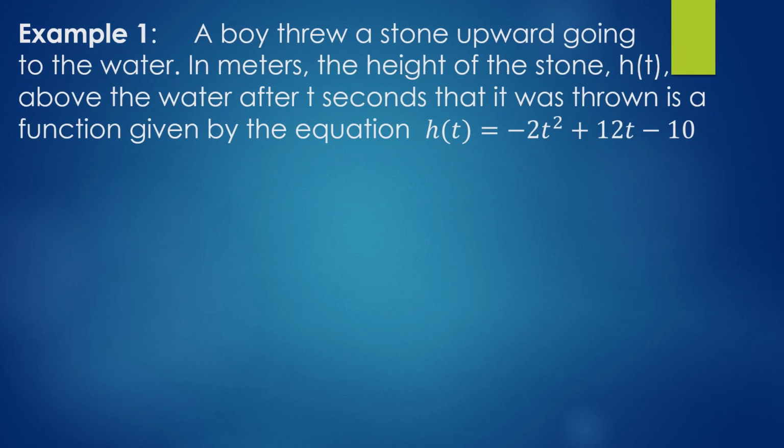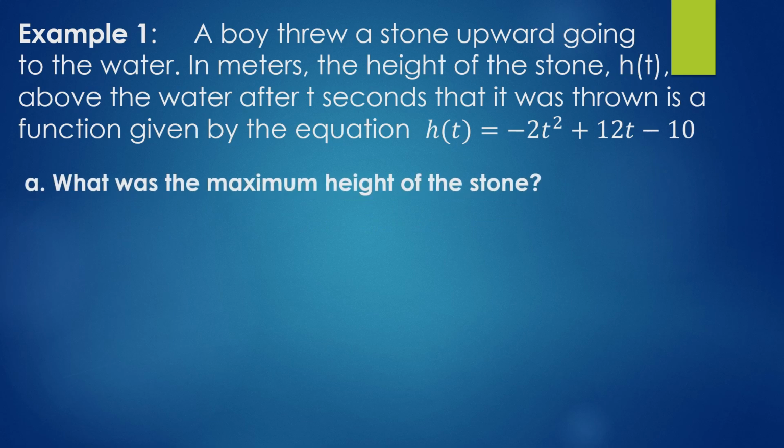Example number 1. A boy threw a stone upward going to the water. In meters, the height of the stone, h(t), above the water after t seconds that it was thrown, is a function given by the equation h(t) = -2t² + 12t - 10. What was the maximum height of the stone?